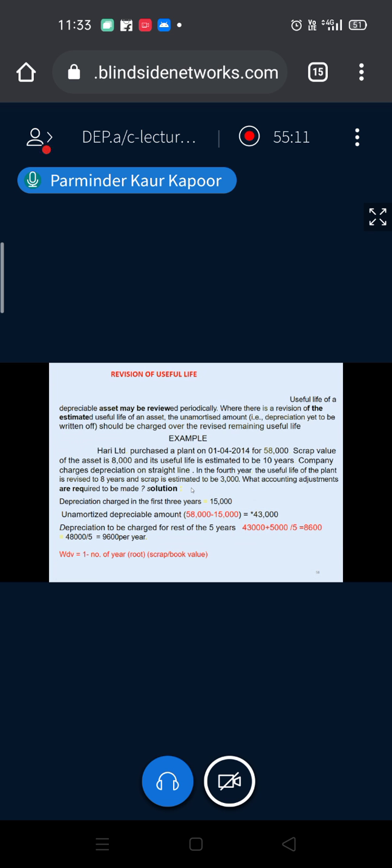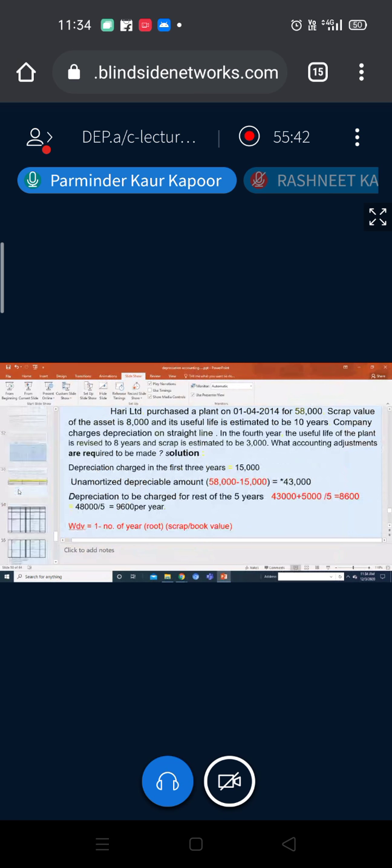Most of the time we will be getting a question only with respect to the method changing, SLM to WDV and WDV to SLM. That I have already explained to you in the previous short questions as well as in a long question. Ma'am, please explain this last formula, 1 minus number of years. Beta, this formula I have explained in my initial lecture, when we did the theory at the start. I have explained it there only.